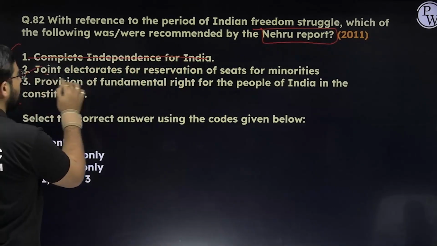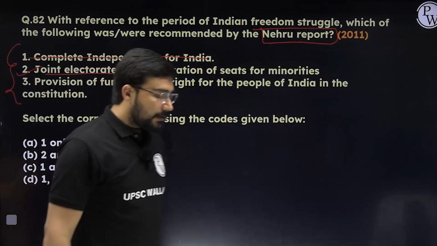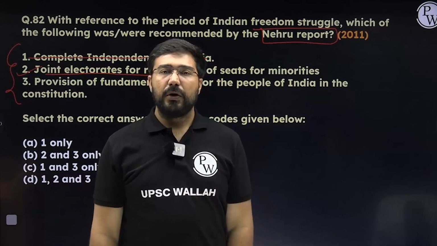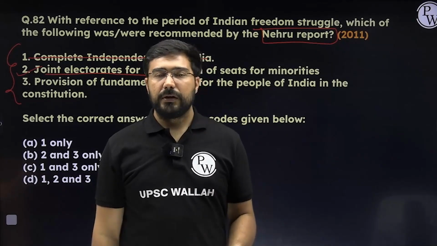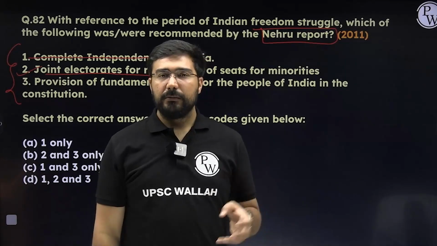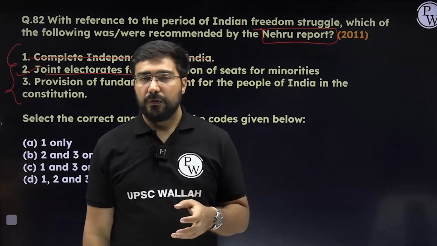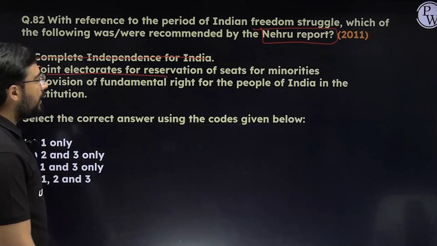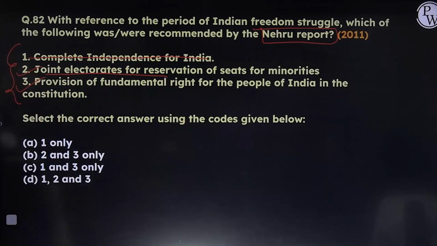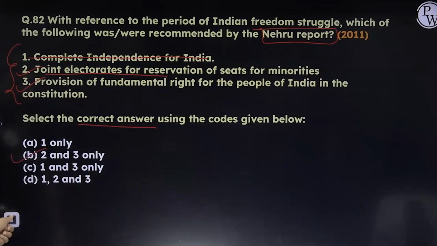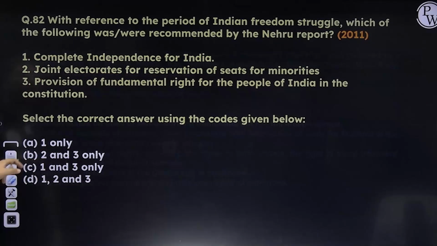Second, joint electorate and reservation of seats for minorities. The second statement is correct. In fact, initially even Jinnah was happy that there should be a joint electorate. However, later on he shifted his stance and went for a separate electorate, and eventually the Muslim League rejected this Nehru Report and Jinnah came out with 14 points. That's why the second statement is correct. Third, provision of fundamental rights, that is also there. That's why it is known as a mini constitution. So in this question they are asking for the correct answer. The 2 and 3 are correct. Answer will become B. The first one is incorrect because it was dominion status, not complete independence.